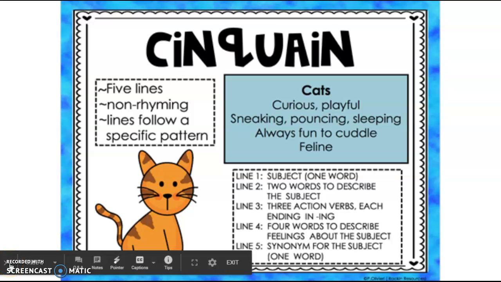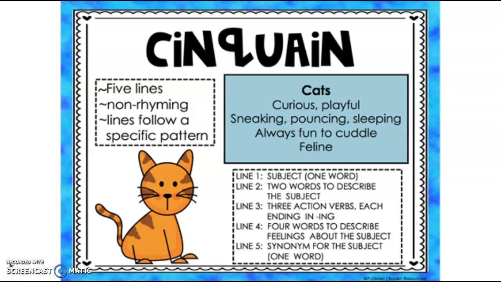The first type of poem that we're going to learn about is called a cinquain. This is a 5-line poem. It does not have to rhyme, and the lines follow a specific pattern. So our example here is cats. Curious, playful, sneaking, pouncing, sleeping, always fun to cuddle, feline.